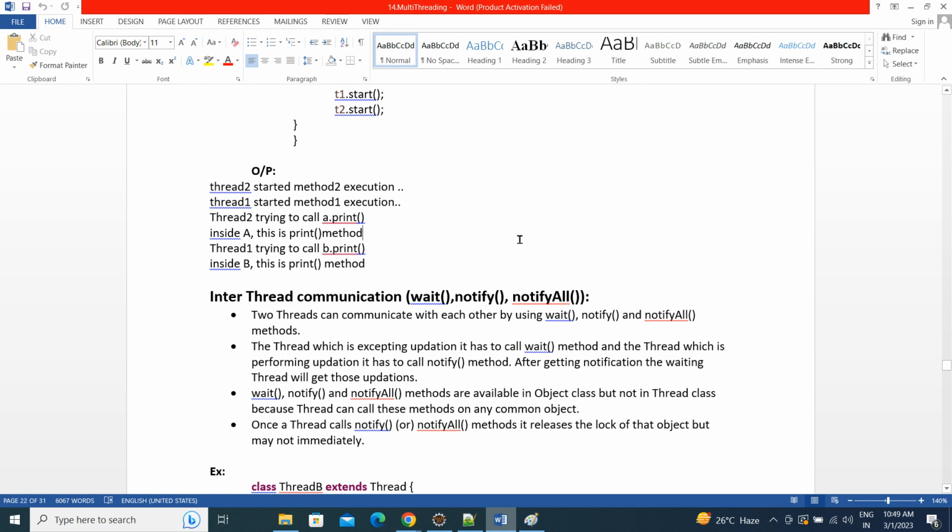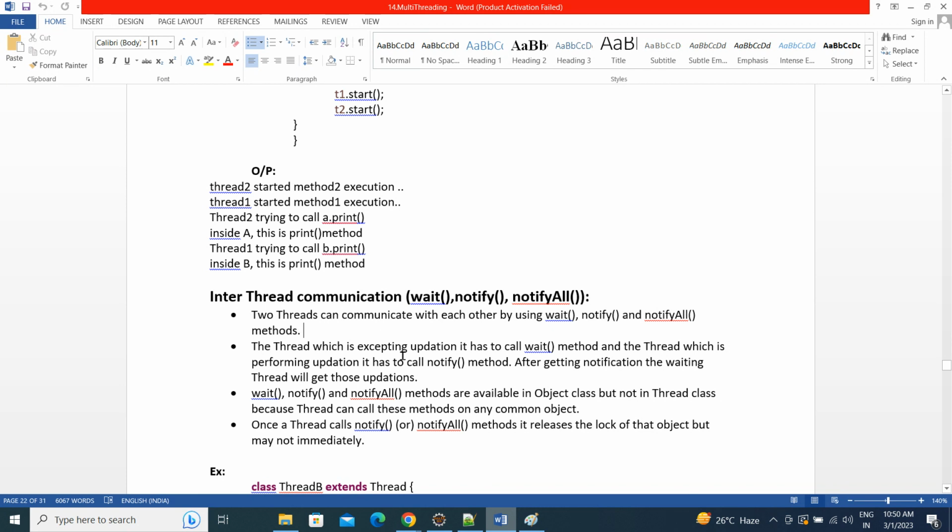Next concept is inter-thread communication. How exactly will the threads communicate with each other? These methods are wait, notify, notify all. These three methods can be used to communicate from one thread to another thread.